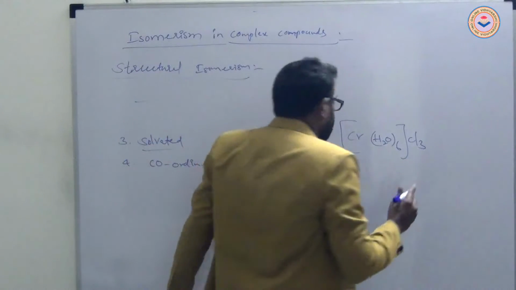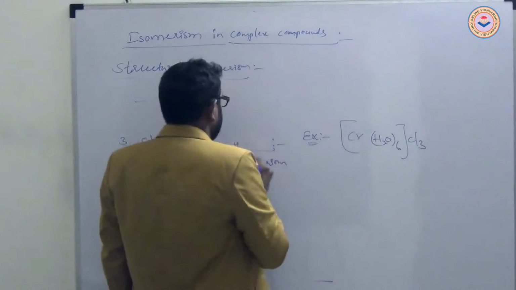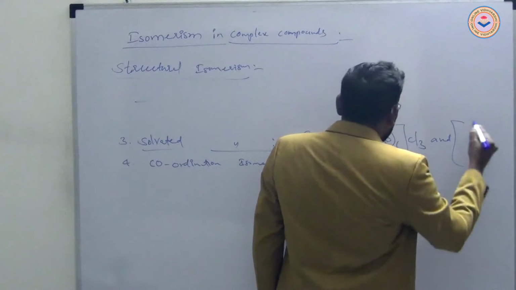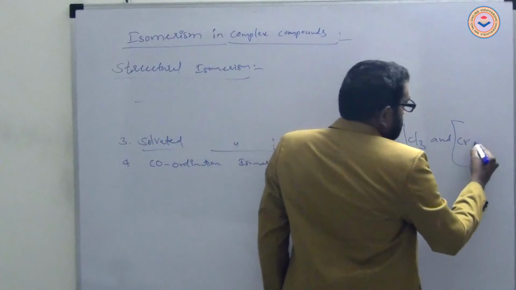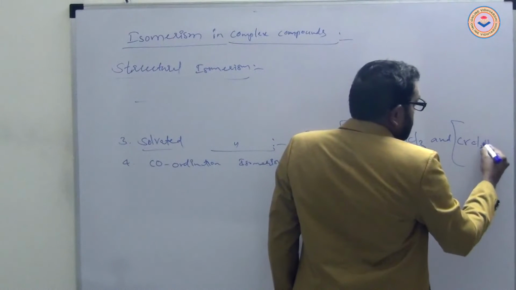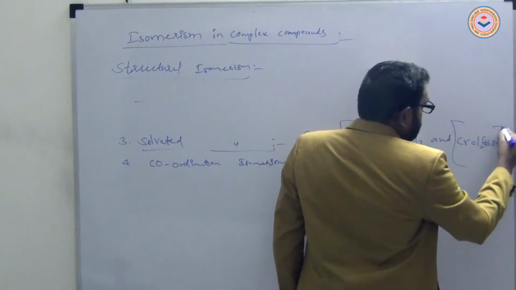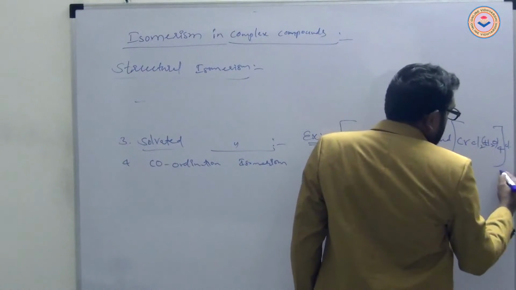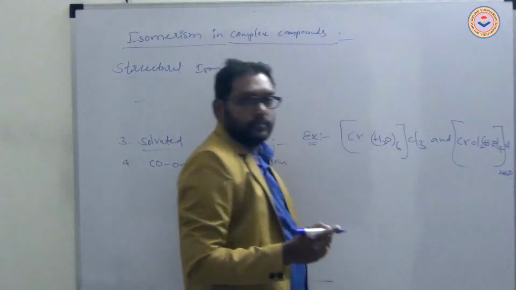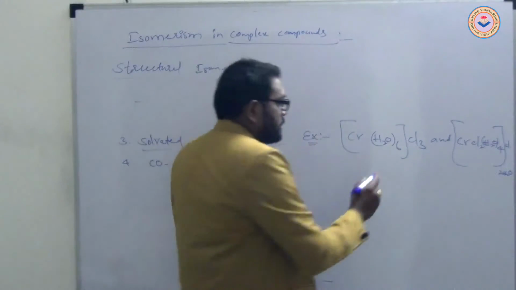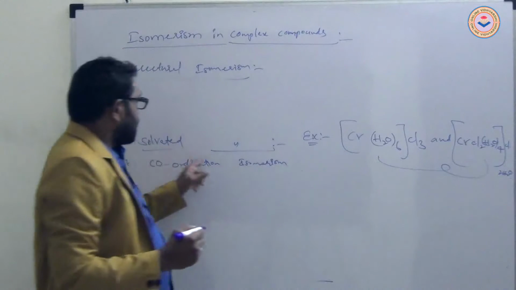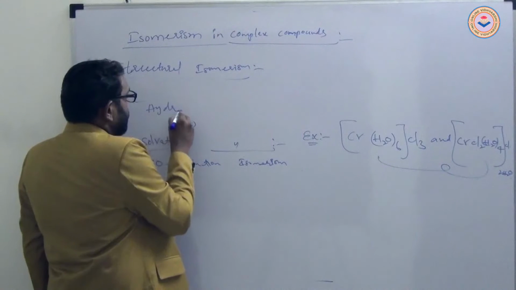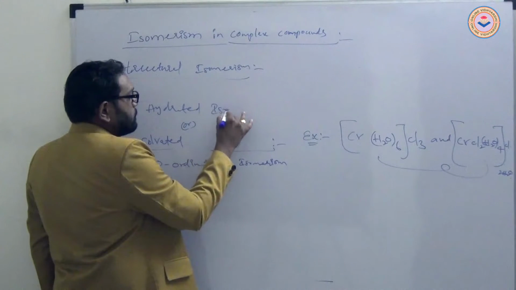It shows solvated isomerism or hydrated isomerism with chromium with two chlorines, four water molecules, and one chlorine with two H2O. Okay, these two are called solvated or hydrated isomers. Solvated isomerism is also called hydrated isomerism.